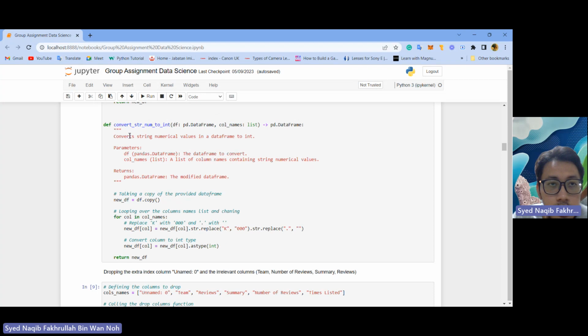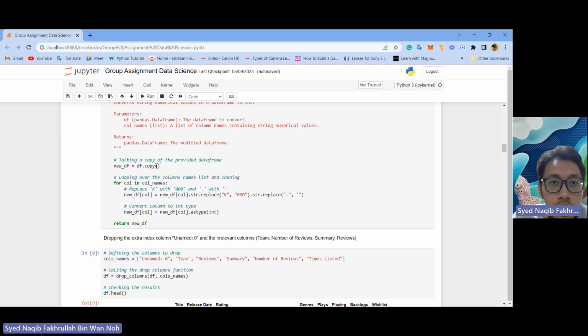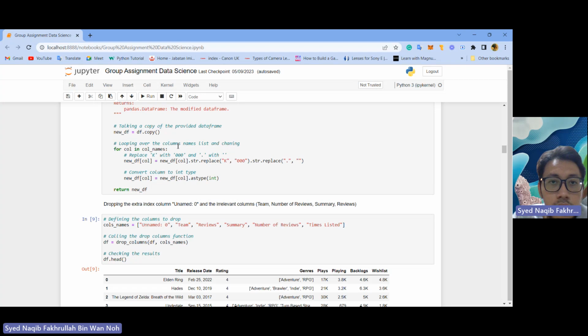So this is the part where we convert the string numbers to integers. We make a copy of the provided data frame by using new_df equals df.copy. Then we loop over the column names list and chain the replacements: for column in column_names, we replace K with 000 and the dot with an empty string.